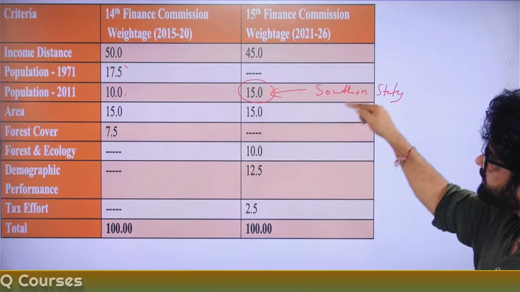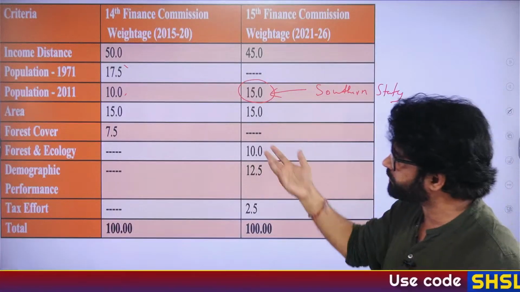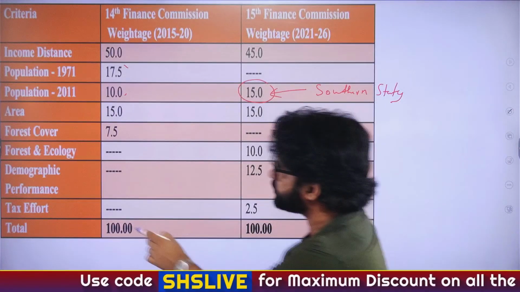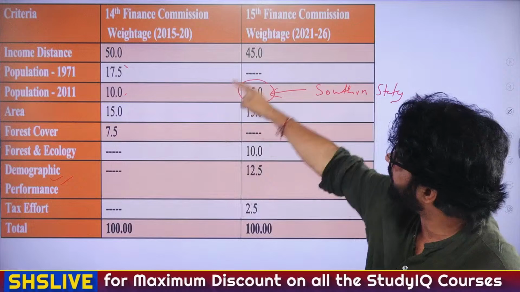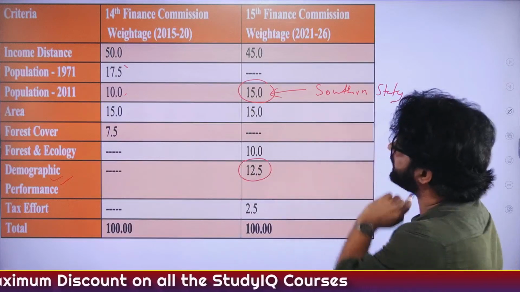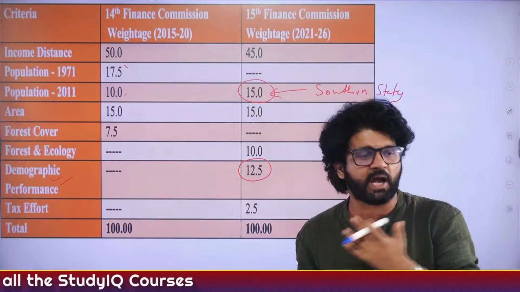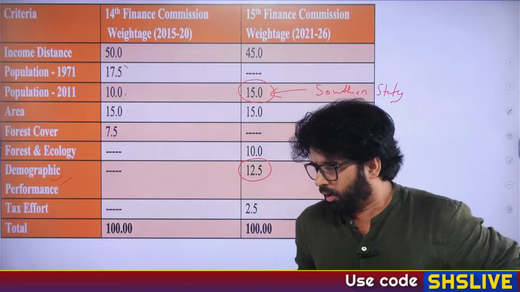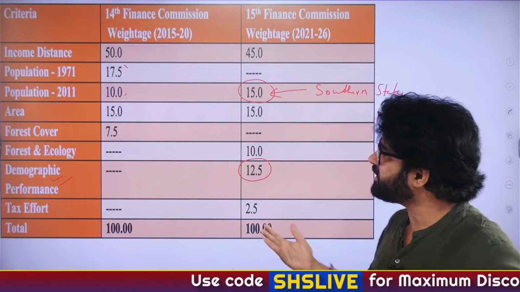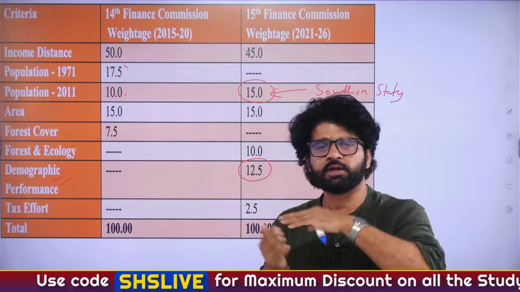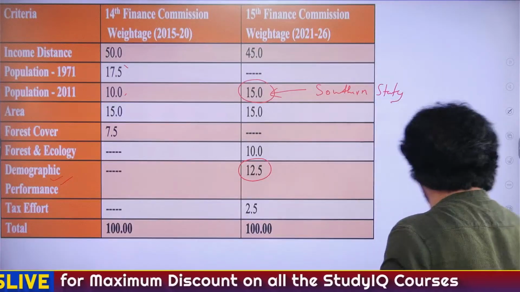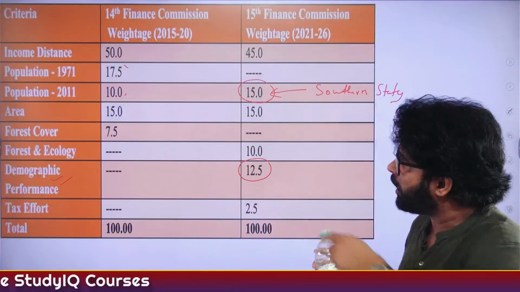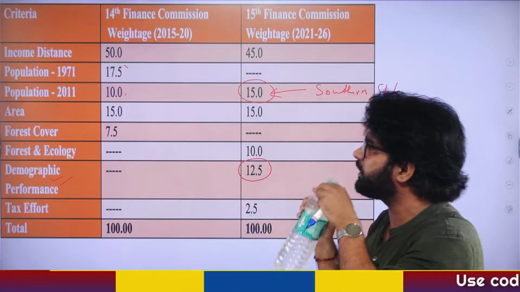Now, to address these concerns, what the Finance Commission did, which has been established under Article 280, is introduce one more criteria known as demographic performance. You can see here, this is a new criteria introduced under the 15th Finance Commission, which has been given a weightage of 12.5%. What is demographic performance? The basic meaning is that when you are talking about states, how much effort states have taken to control population, to control fertility rate, that comes under demographic performance.